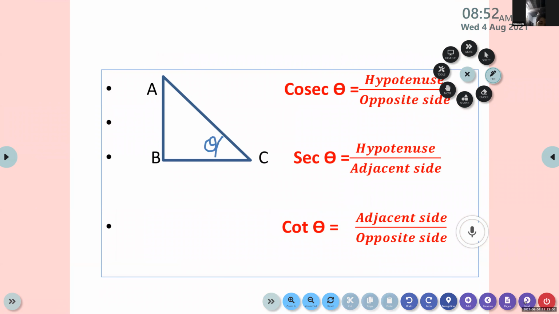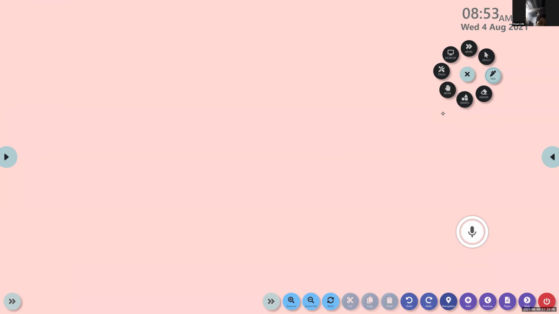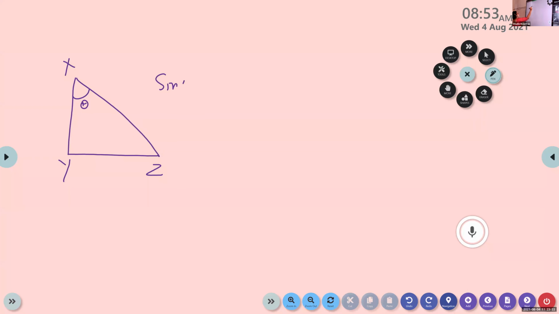Okay, now before moving to cosecant, I have to explain. Listen, all of you. So we have a right triangle ABC. Now instead of ABC, we will write X, Y, Z. Consider this angle theta. Let angle X be angle theta. We know that for this angle theta, YZ is the opposite side, XY is the adjacent side, and this is the hypotenuse.